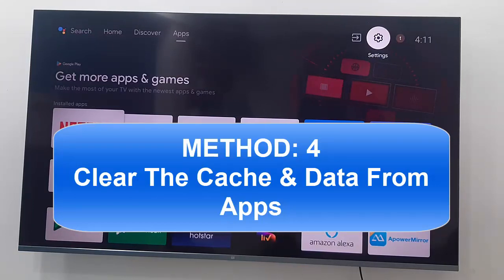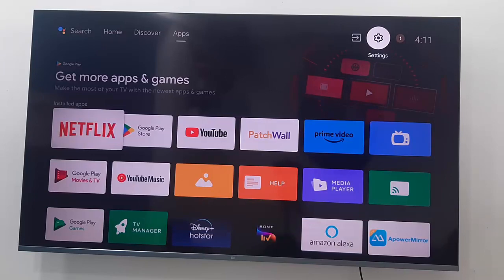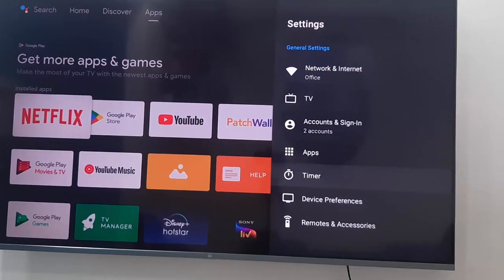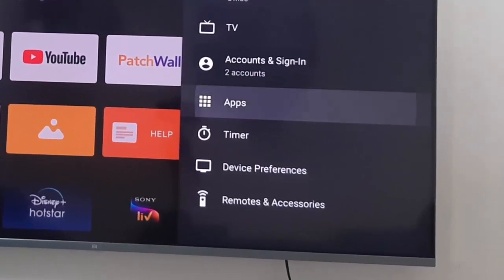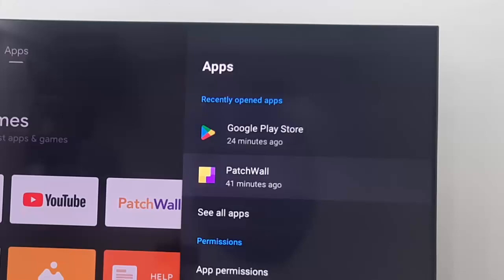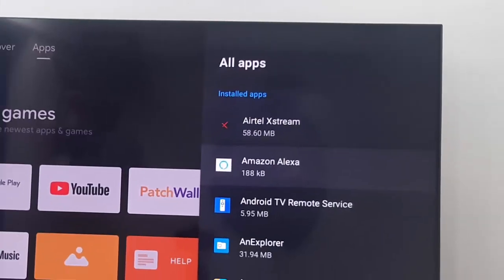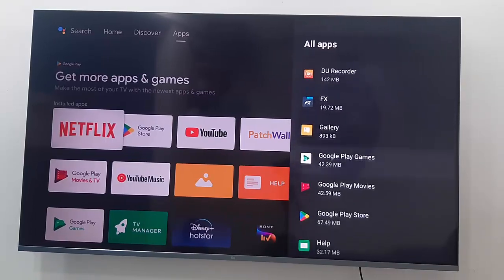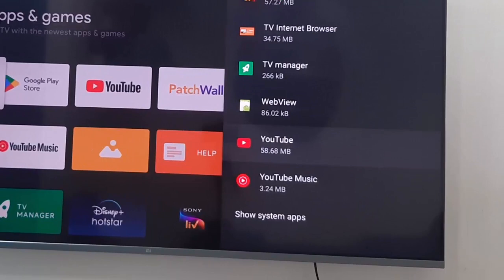Method number 4, clear the cache and data from apps. So for this, guys, open your settings, open the apps and open see all apps. So check here, guys, and find the apps one by one and clear the cache and data from the apps.